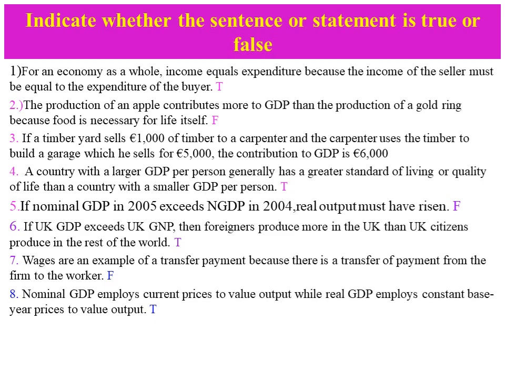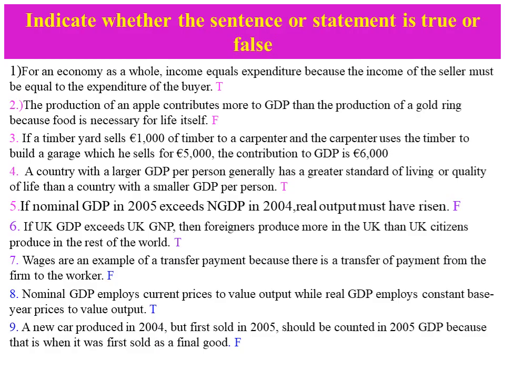Nominal GDP employs current prices to value output, while real GDP employs constant base year prices to value the output. Yes, this is true, because nominal GDP is measured by current market prices and real GDP is measured by constant or base year prices. How can we set a base year? You can go to my YouTube and see how it is set.